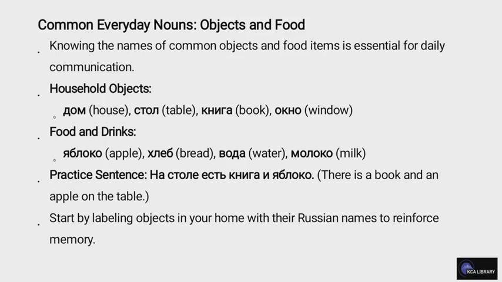Food and drinks: yabloko, apple; hleb, bread; voda, water; moloko, milk. Practice sentence. Na stole est kniga i yabloko. There is a book and an apple on the table. Start by labeling objects in your home with their Russian names to reinforce memory.